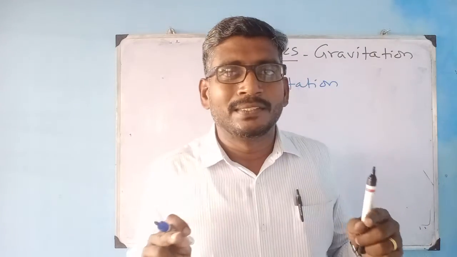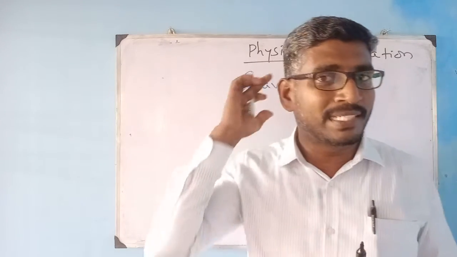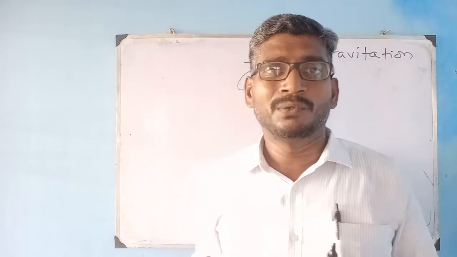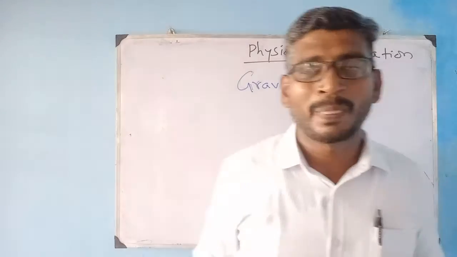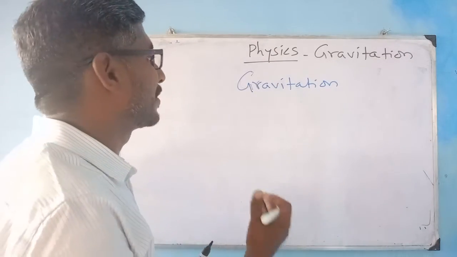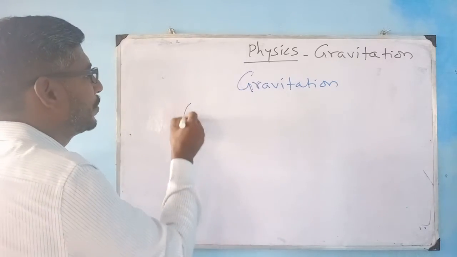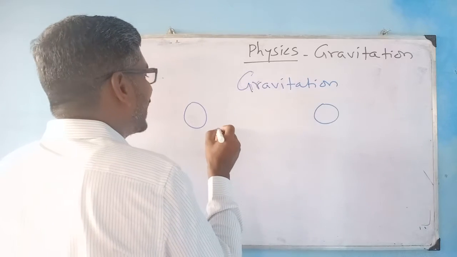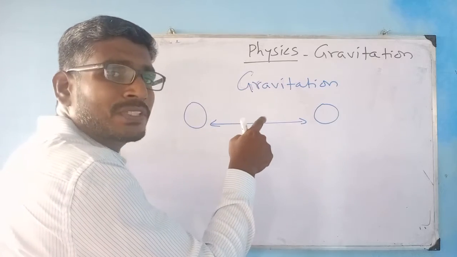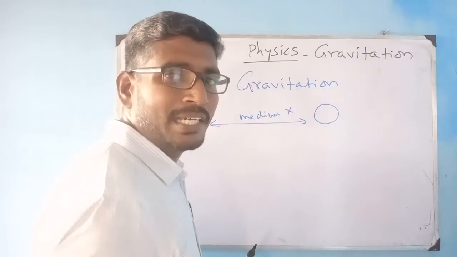First and foremost, the universal law of gravitation explains the Earth's gravity. Second, the tides which happen in the ocean and the sea are because of gravitation. Eclipses, lunar eclipse and solar eclipse, are all because of gravitation. Regarding the characteristics of gravitation, when two objects are in space and any medium comes in between, the gravitational force is independent of the medium.